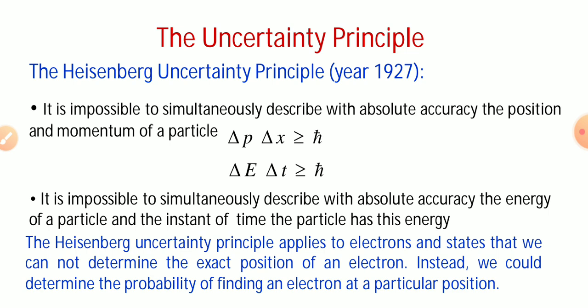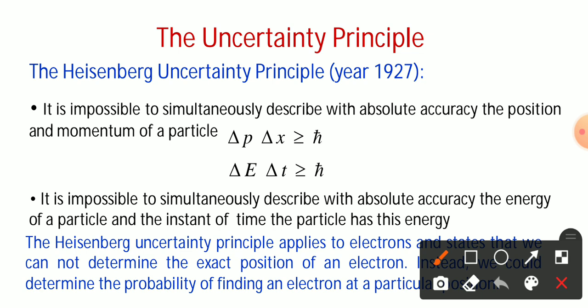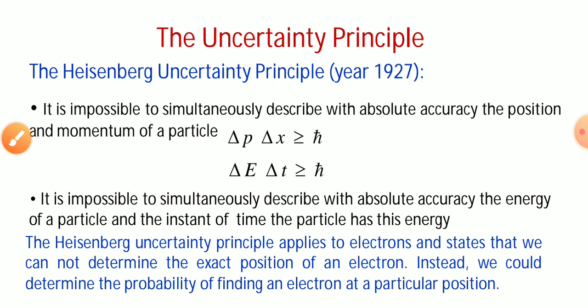The Heisenberg uncertainty principle applies to the electron, that is the charged particle, and states that we cannot determine the exact position of an electron. Instead, we can determine the probability of finding the electron at a particular position. So the uncertainty principle is very important for identifying the position of a charged particle, and it is one of the most important terms in quantum mechanics.